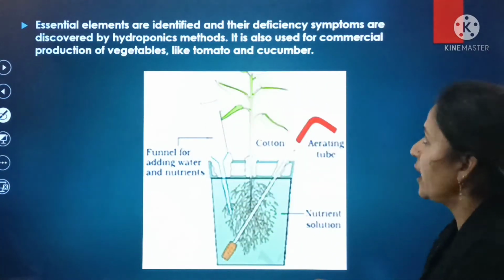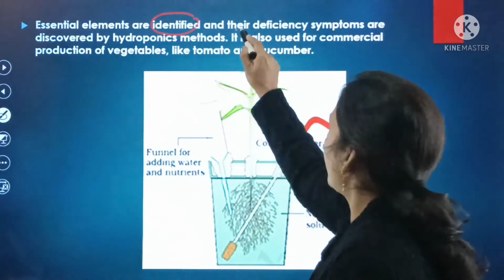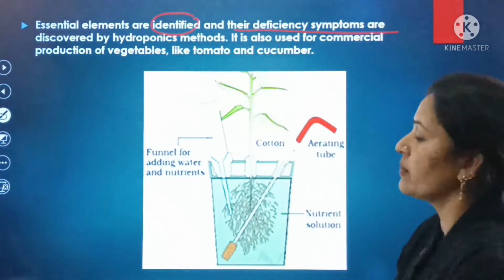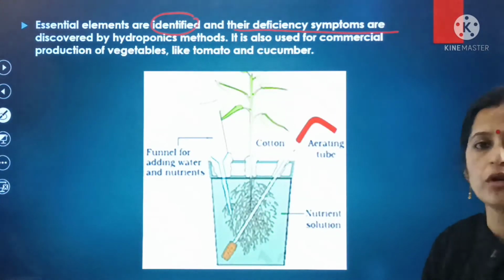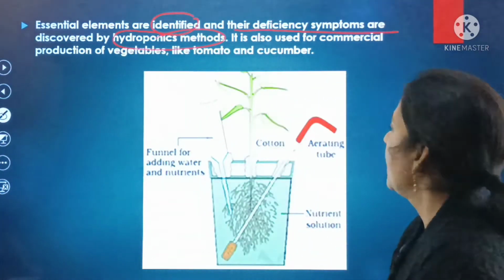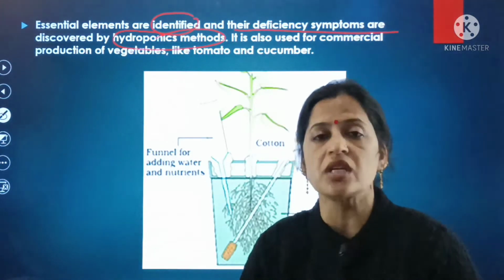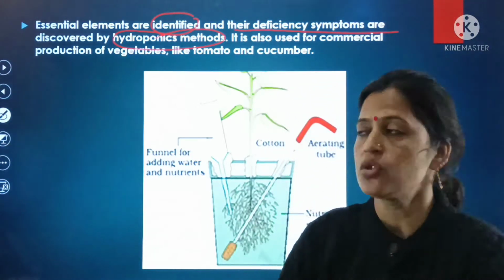Next, what are the essential elements? Essential elements are identified and their deficiency symptoms are discovered by the hydroponics method. And it is also used for the production of vegetables such as cucumber as well as tomato.